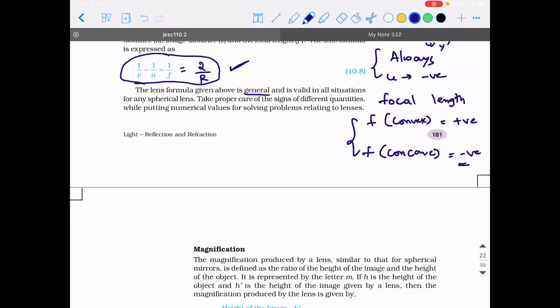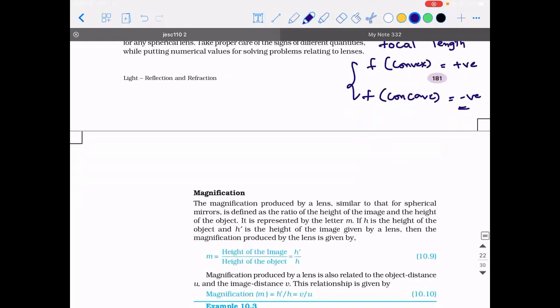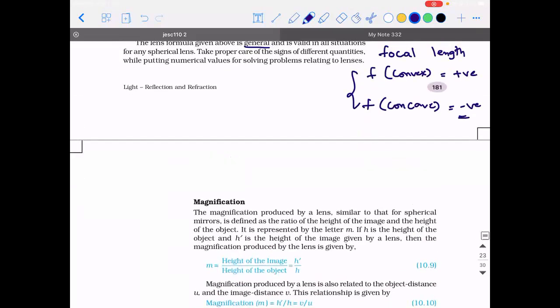Other than that, you can take the sign convention for everything. So that is lens formula. And the last formula that you need to know is magnification. So how do you define the magnification? How did we define magnification in the case of a mirror? Anybody? It was defined as the ratio of something.